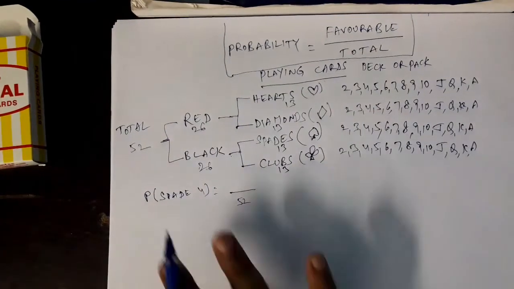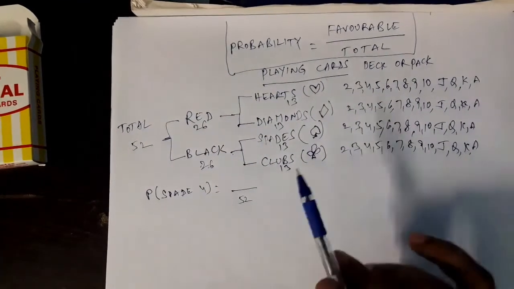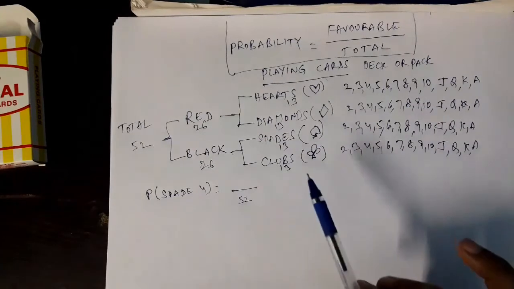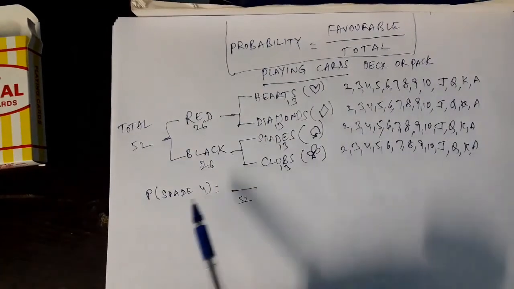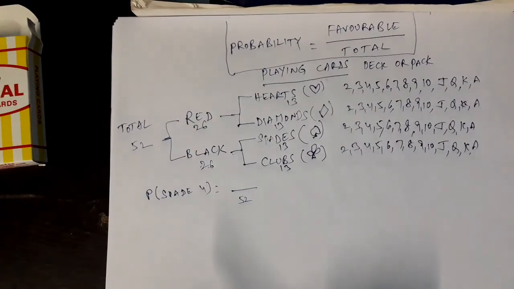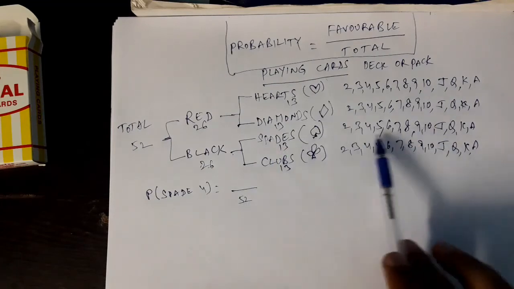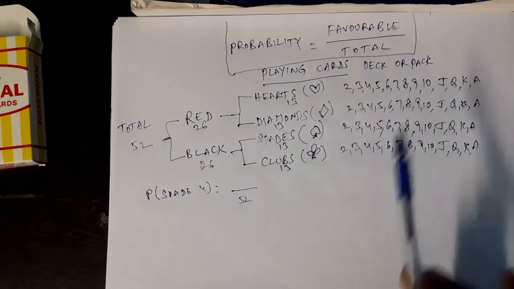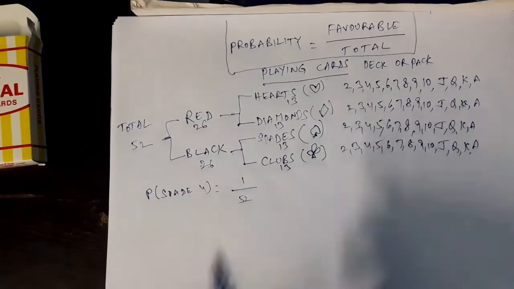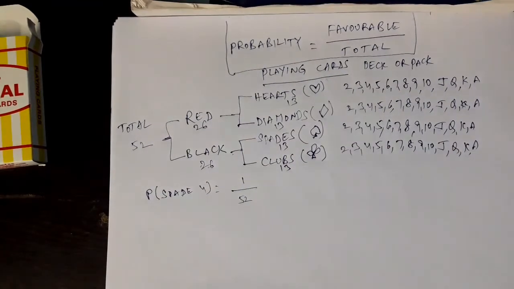Coming to numerator, spade 4. This event is spade 4. Tell me, how many of these 52 satisfy this condition? How many spade 4s are there? Only one card. One is satisfying. So your probability is 1 by 52.